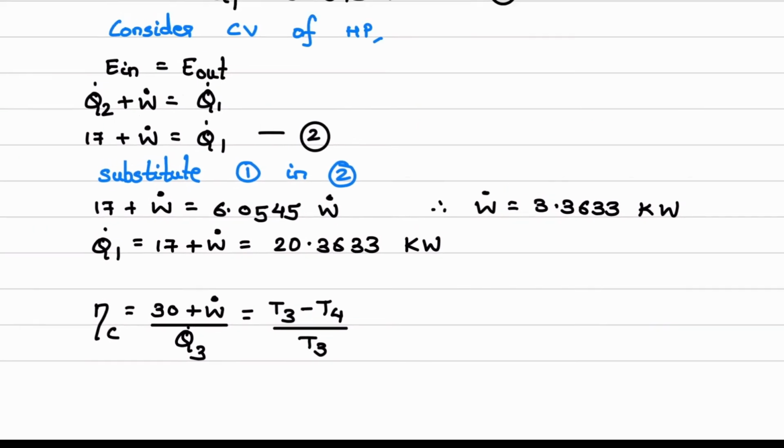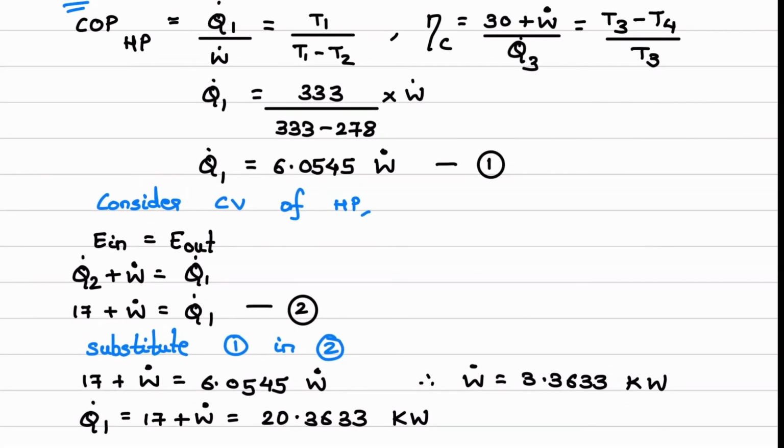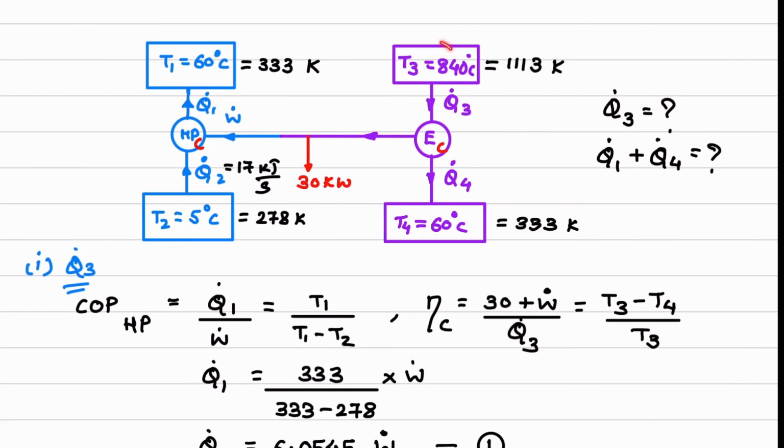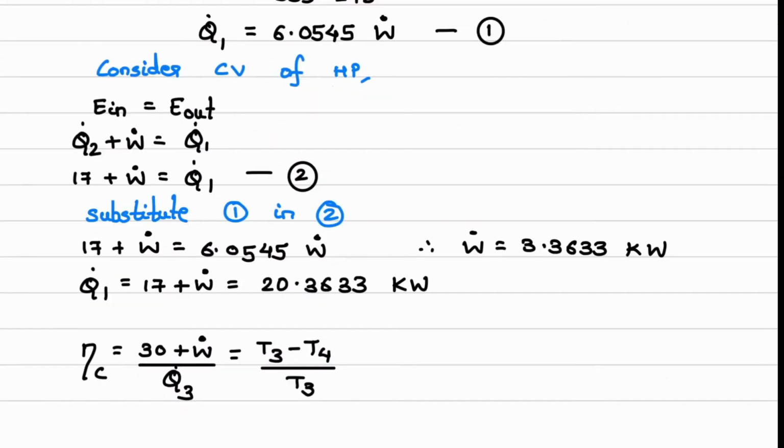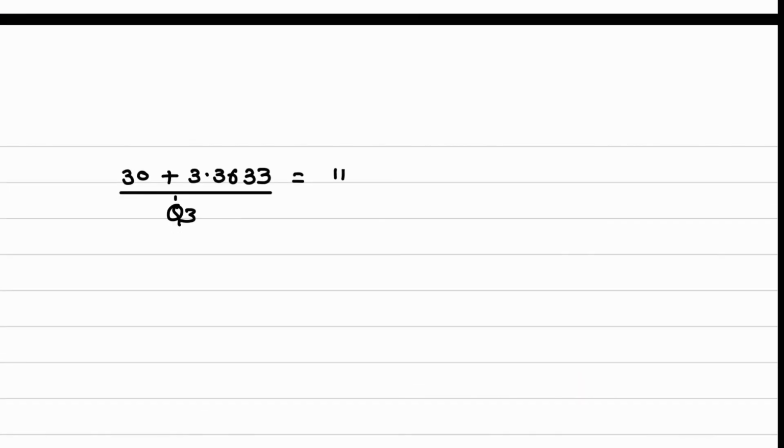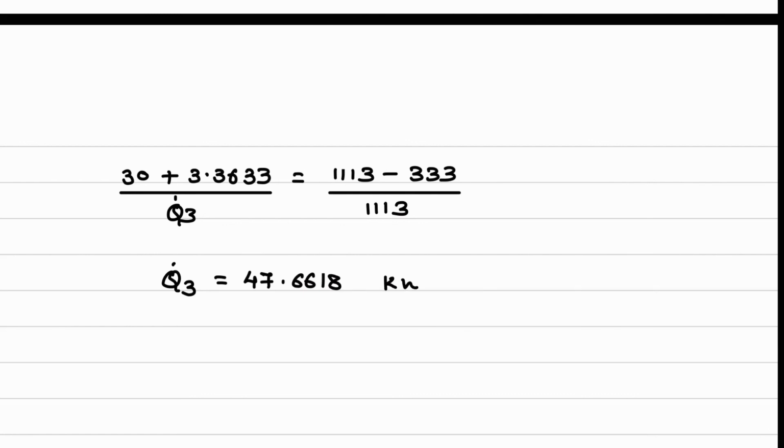Now this part, all the values are known. T3 is known, T4 is known. So substitute these temperatures in Kelvin. So I'll write down the values: 1113 minus 333 divided by 1113. So the only unknown over here is Q dot 3, and that value is equal to 47.6618 kilowatt. This is answer number 1.